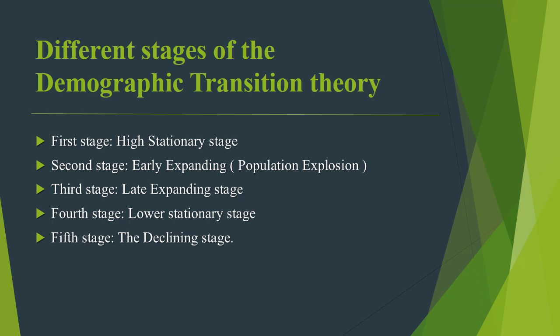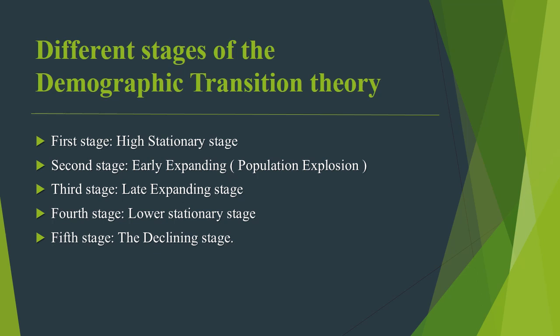Then the fourth stage is called the lower stationary stage. Here, the birth rate declines until it is equal to the death rate. Birth rate and death rate are equal to each other. Here we see population momentum occurs. The standard of living of people increases, and income increases. This stage is mostly seen in the developed countries of the world.